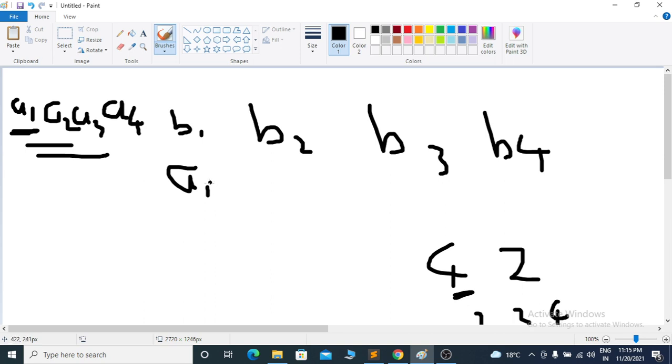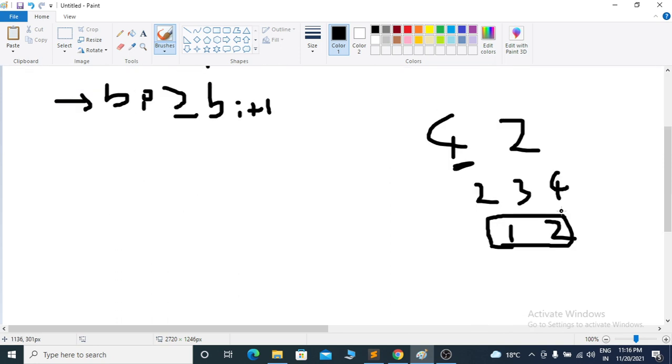So the first point is Bi will be greater than or equal to Bi plus 1. This is the first case. And what will be the other case? If we are given 4 and 2, then their GCD will be something. If their GCD is this, then this must divide this, like 2 must divide 4.